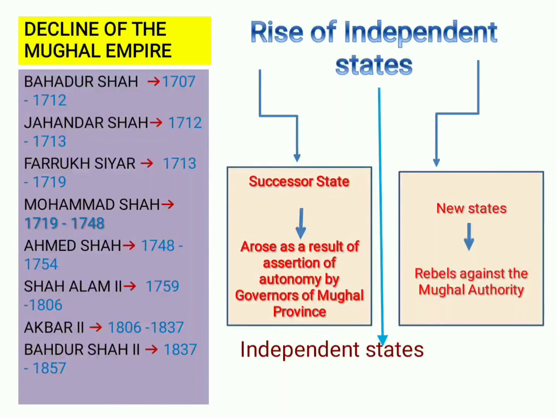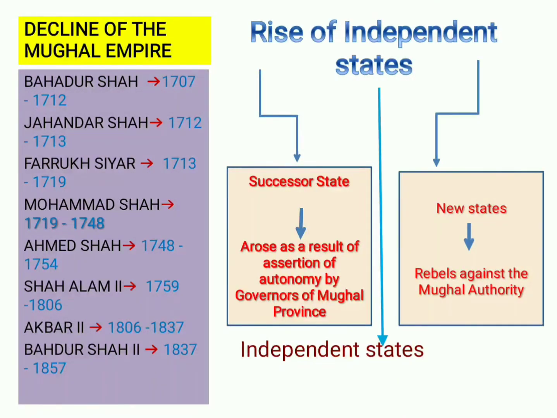As we have seen in the previous lecture on later Mughals, the successors of this Muhammad Shah, that is Ahmad Shah, Shah Alam II, Akbar II, and Bahadur Shah II, were just emperors in name. If you want to get some more details regarding them, please go and watch the previous video on later Mughals. So now we will move on to the discussion of the rise of independent states during this period.